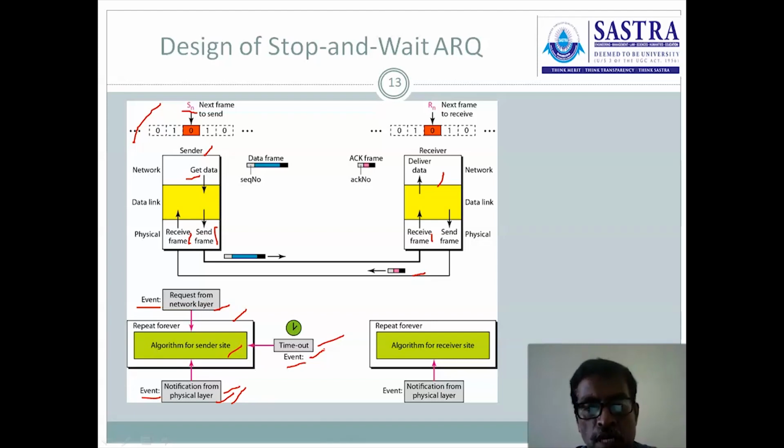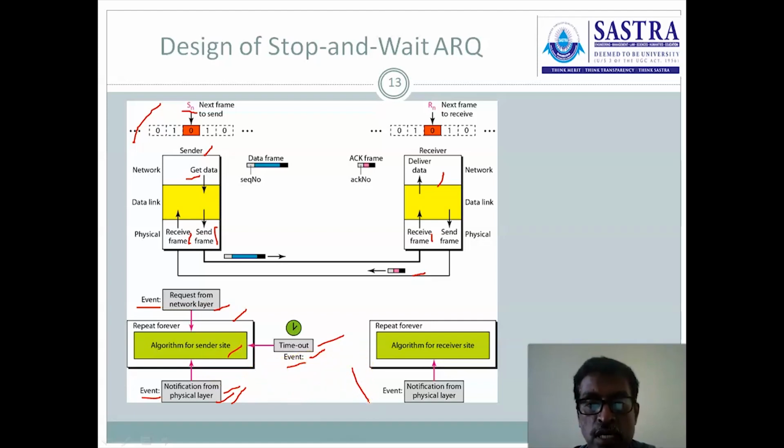When it happens, it starts the timer, sends the frame and expects the acknowledgement. If the acknowledgement is not received within the stipulated time period, then a timeout occurs, and the notification is transferred to the algorithm. If such an event happens, then it repeats the previous transmission again.